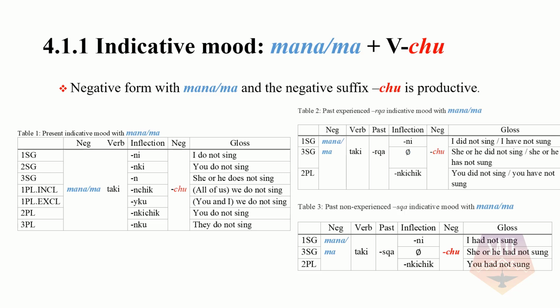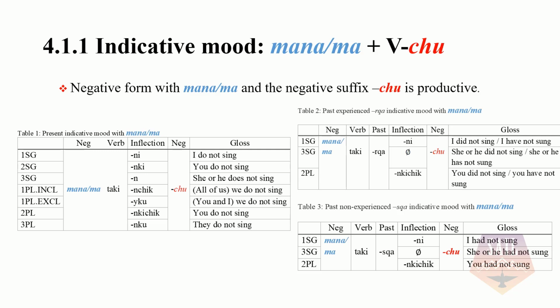In this table, we see that the negative form with mana and ma and the negative suffix chu is productive. Here we have the whole set of pronouns: first person singular, second person singular, third person singular, first person plural inclusive, first person plural exclusive, second person plural, third person plural.